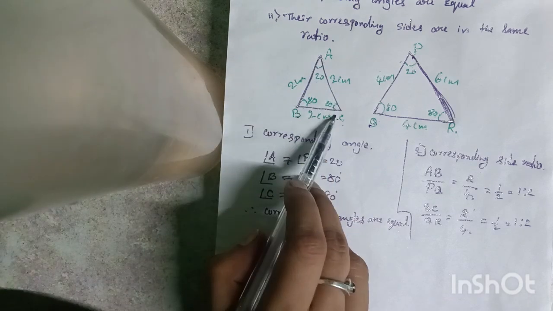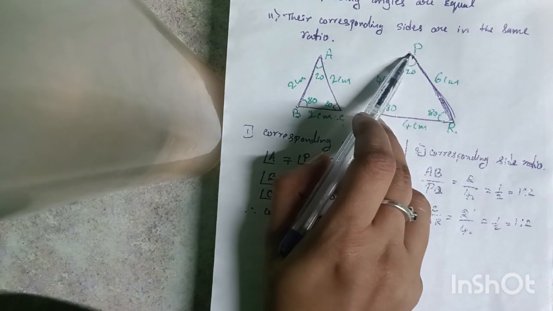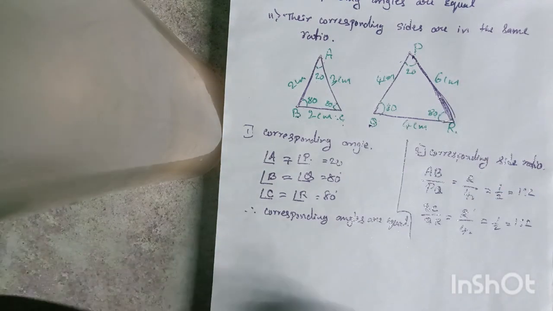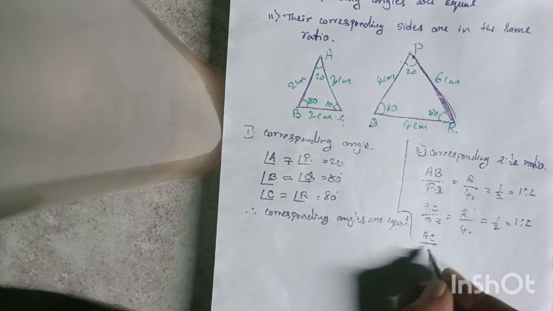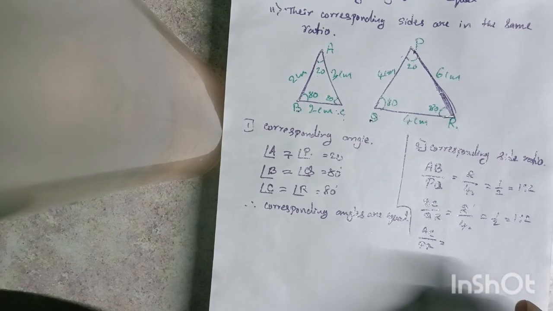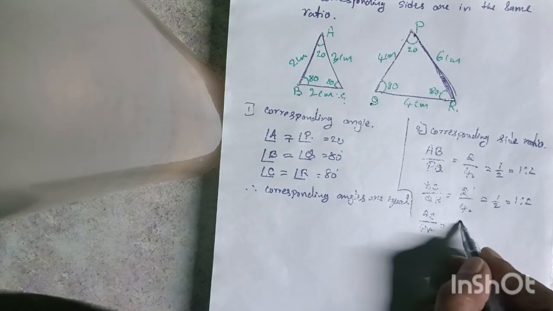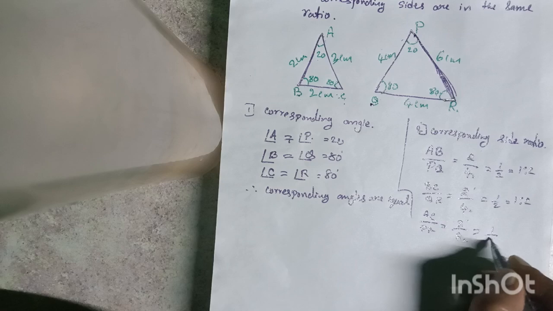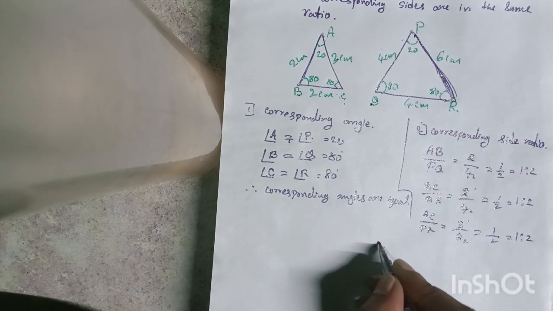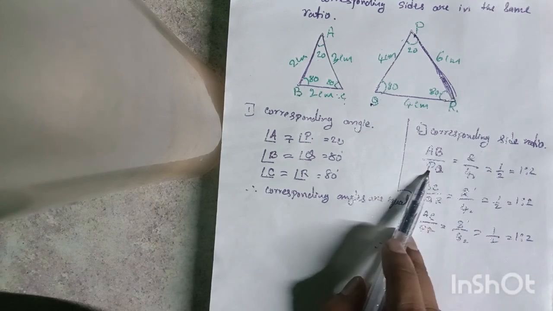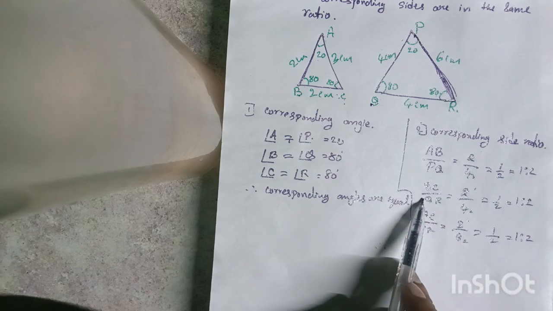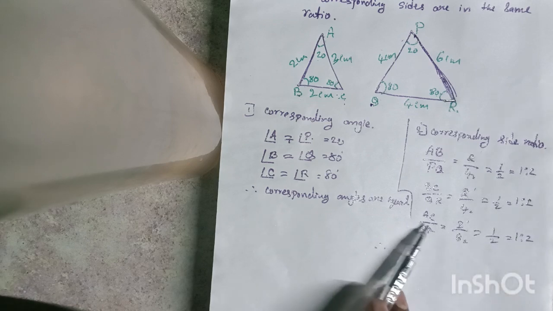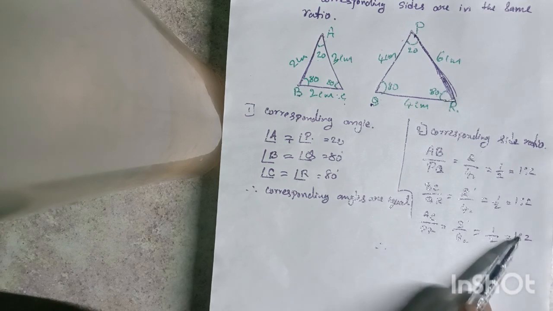So next, AC. The corresponding side of AC is PR. Correct. So AC corresponds to PR. The ratio of the sides here: AC measures 3 centimeters and PR measures 6 centimeters. 3 ones are 3 and 3 twos are 6. So 1 over 2, so 1:2. Here also observe the corresponding sides AB, PQ, we have 1:2. BC and QR, the ratio of sides is also 1:2, and AC and PR also we get 1:2.